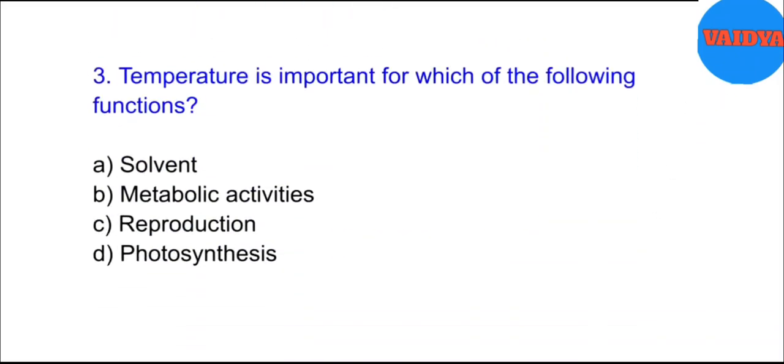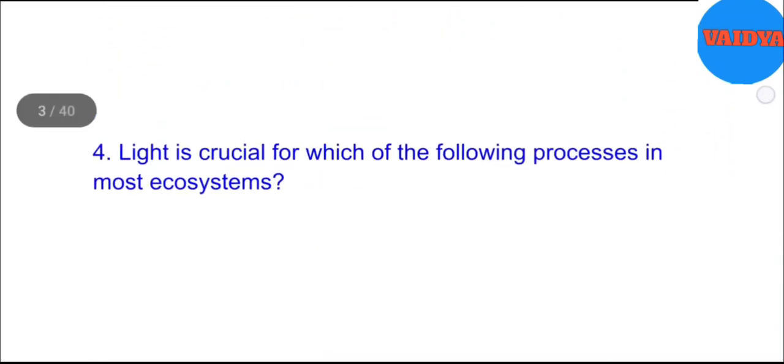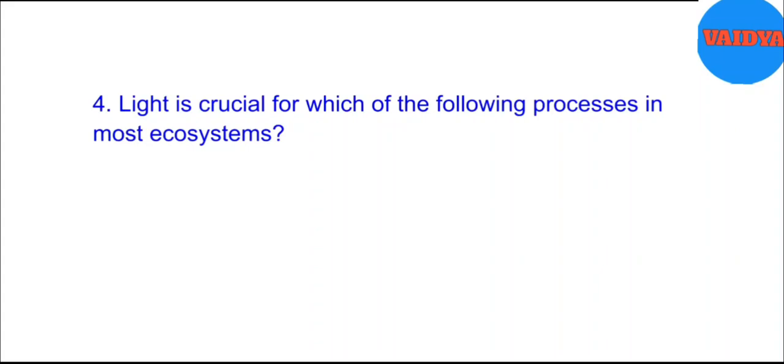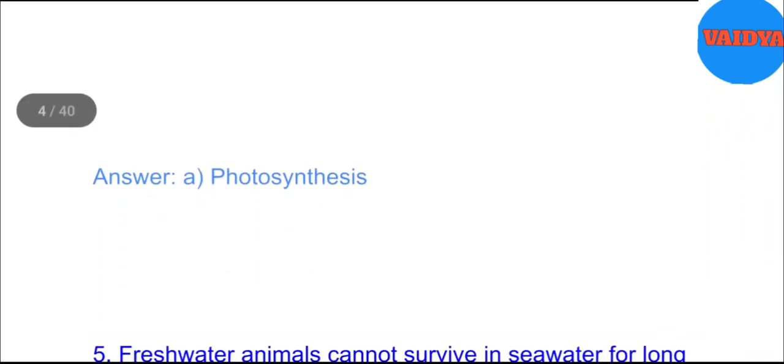3. Temperature is important for which of the following functions? A. Solvent. B. Metabolic activities. C. Reproduction. D. Photosynthesis. Answer. B. Metabolic activities. 4. Light is crucial for which of the following processes in most ecosystems? A. Photosynthesis. B. Reproduction. C. Respiration. D. Transpiration. Answer. A. Photosynthesis.